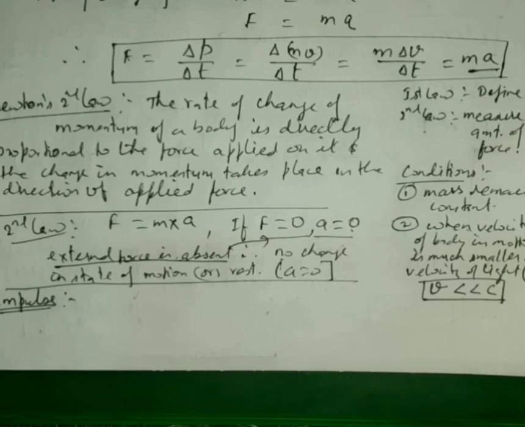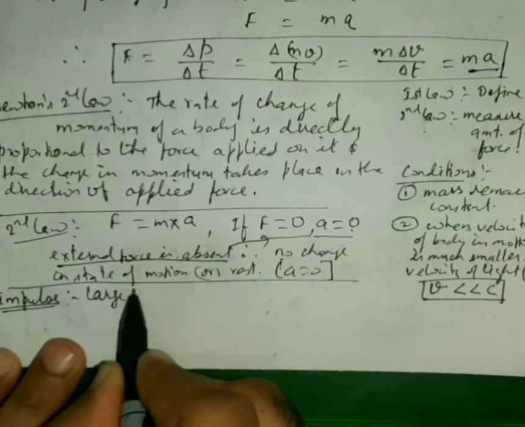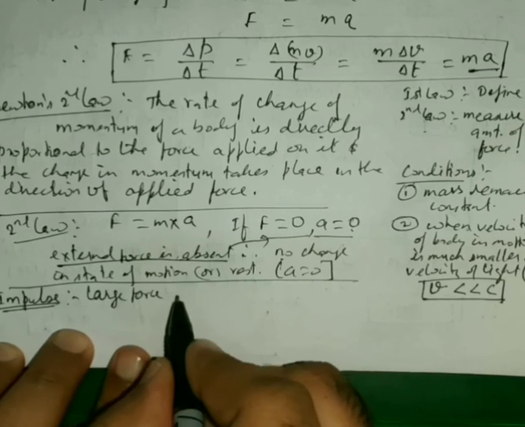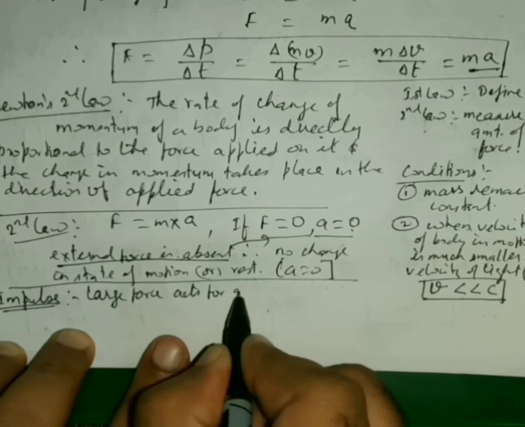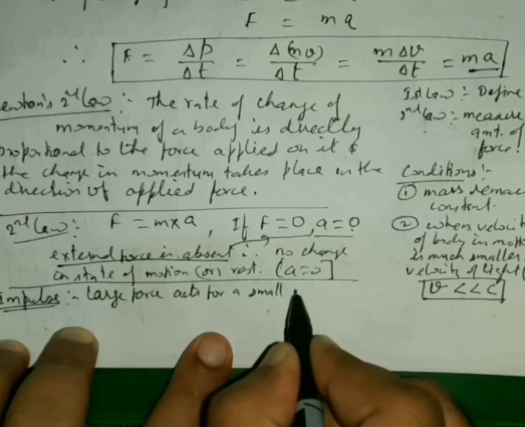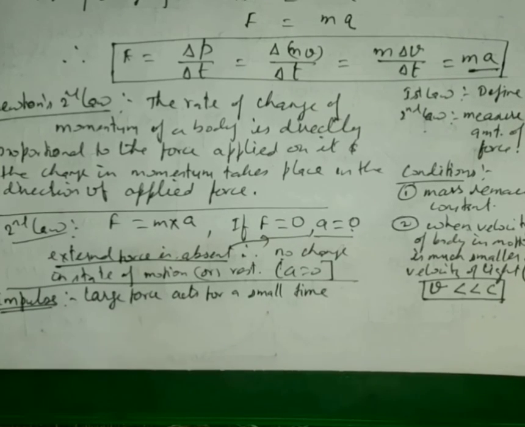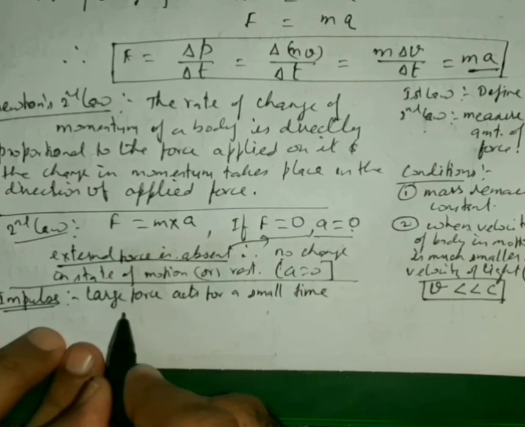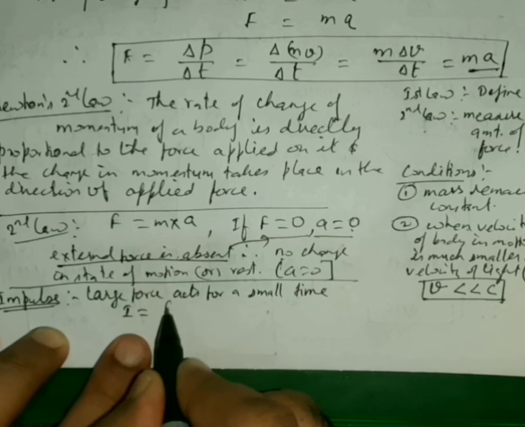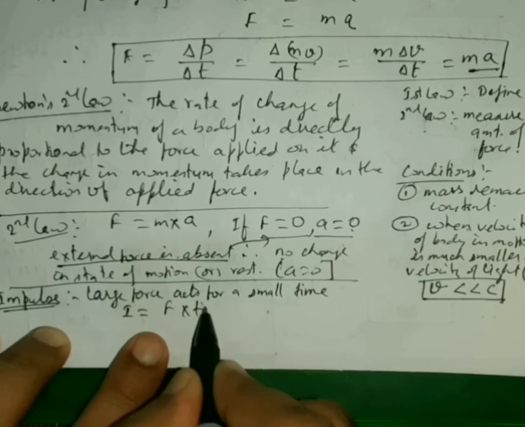I'm naming this, actually this is not mentioned in your book, but this is also a quantity. So impulse is when a large force acts for a very small time, then that force or that amount of force is called impulse. So impulse is equal to force multiply time.